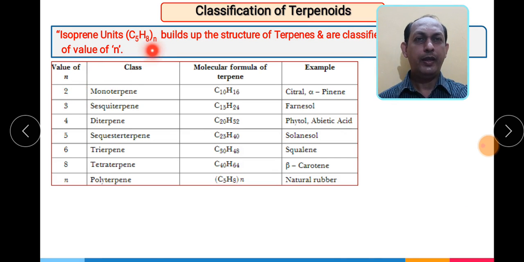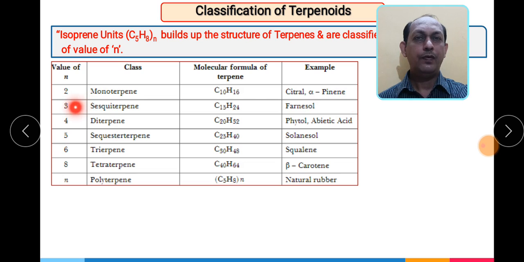If the value of n is 2, the molecular formula becomes C10H16, and that class will be monoterpene. Examples are citral and alpha-pinene.